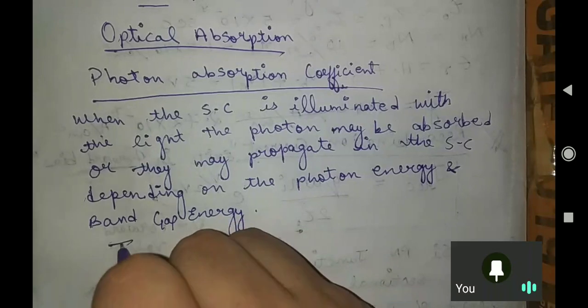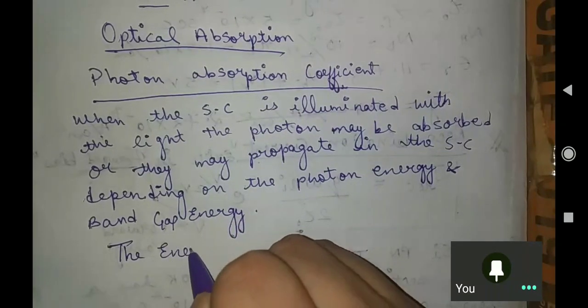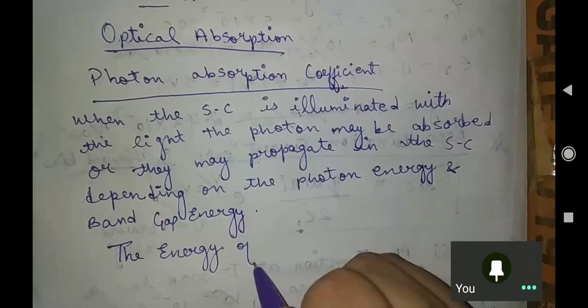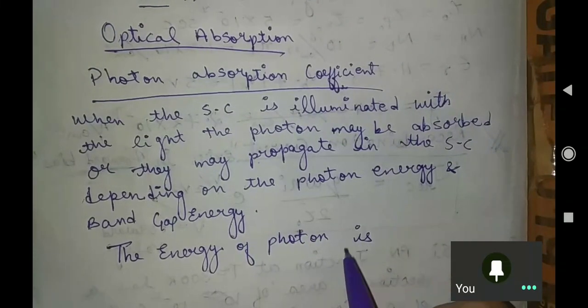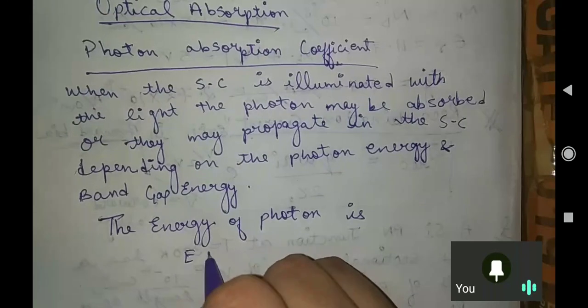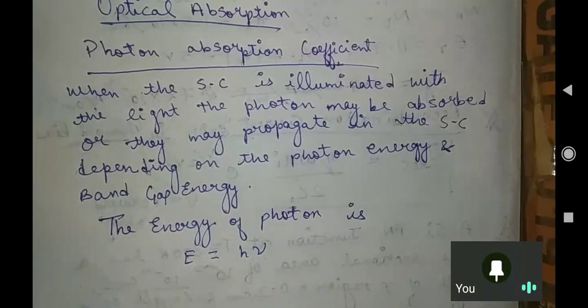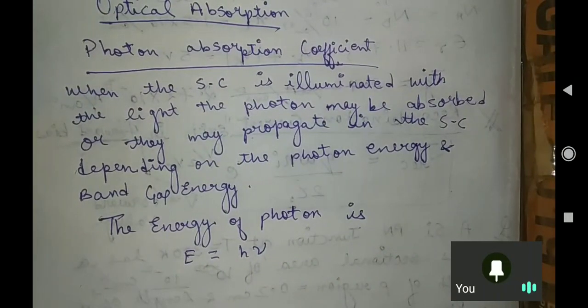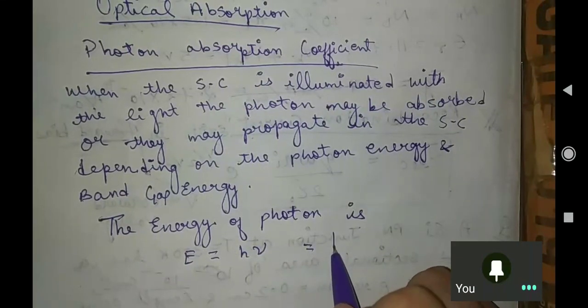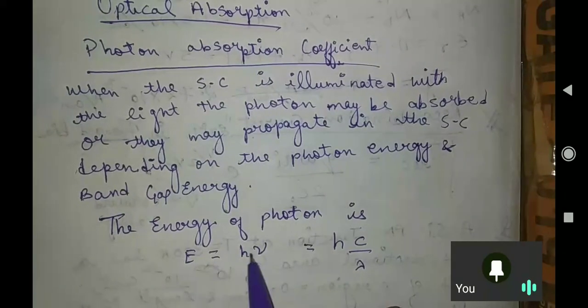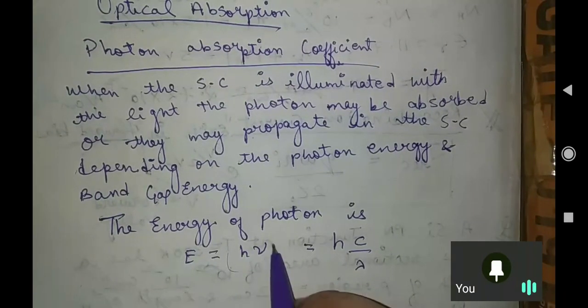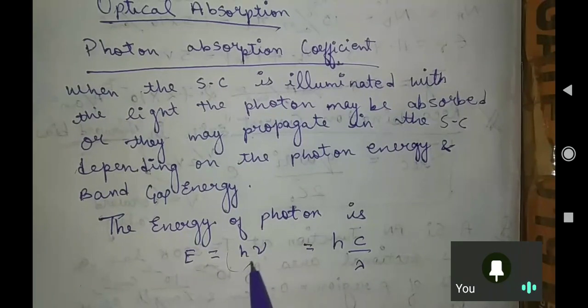The energy of a photon is given by E equal to h nu. Now you will ask me, sir, what is nu? You know very well this is Planck's equation, E equals h c by lambda, where h is Planck's constant. Nu is the frequency, and in place of frequency I can write c by lambda.